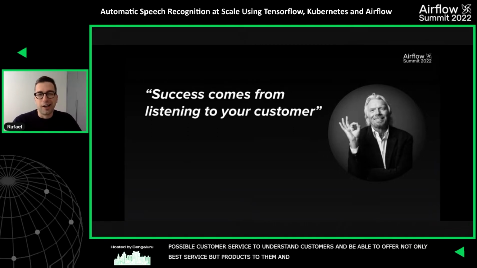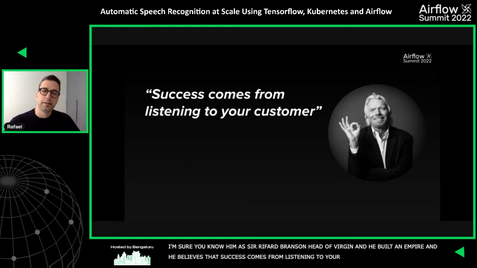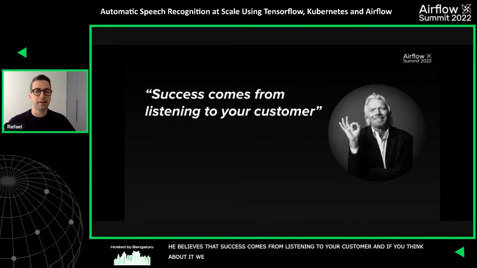The guy in this picture, I'm pretty sure a lot of people know him. This guy is Sir Richard Branson, head of the Virgin Group, Virgin Airlines, Virgin Media, and many other companies. He built an empire, and this quote from him is quite interesting, right? He believes that success comes from listening to your customer. So if we think about it, we already started on a good path because in the case of this bank, there is already a client service team. We are already listening to our customer, right? But how do we do this at scale?